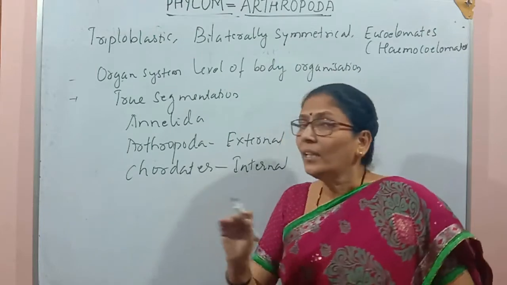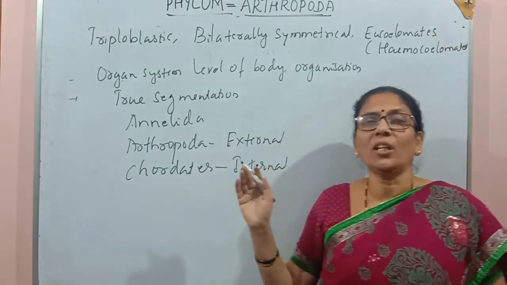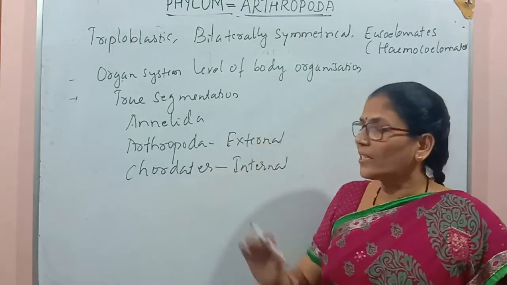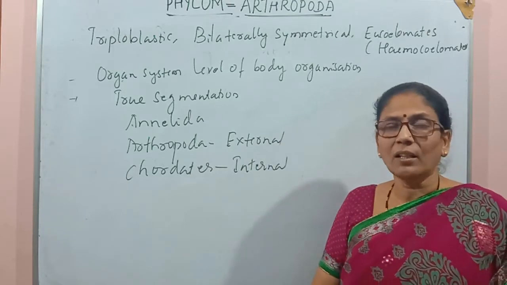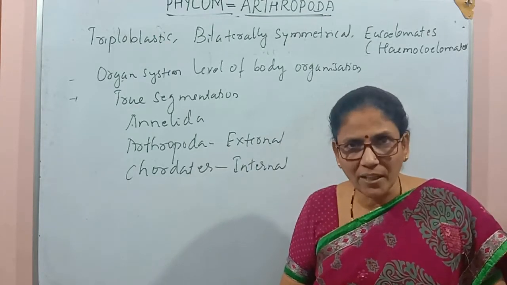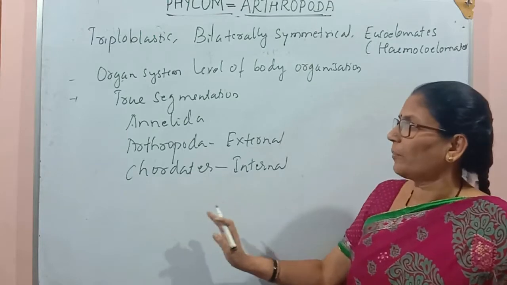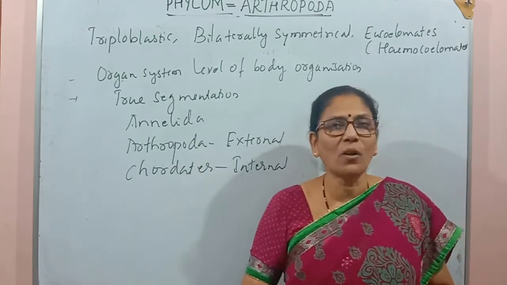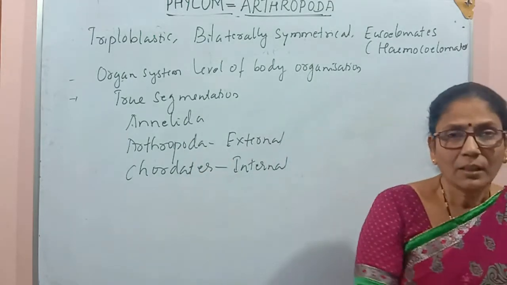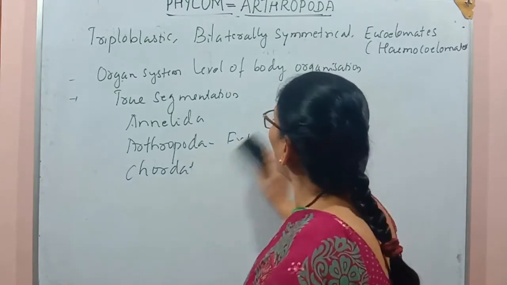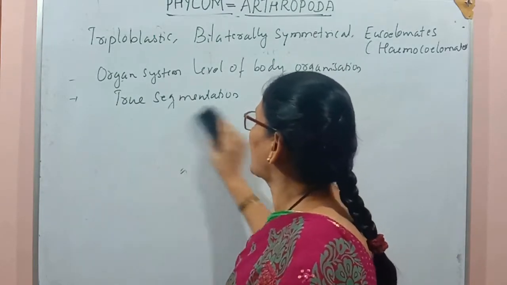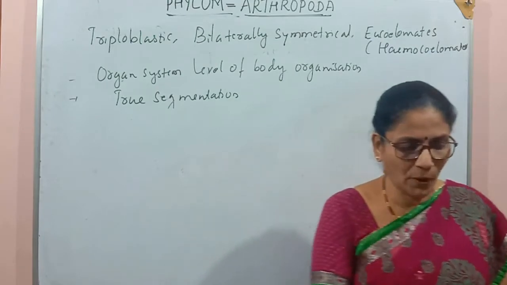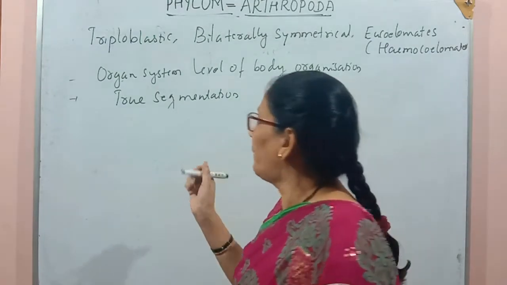We do not see the external segmentation in chordates. But all these 3 groups of animals are true segmented organisms. We see true segmentation only in these 3 groups of organisms. The body is generally divided into 3 parts. In the Arthropoda, the body is divided into 3 parts.